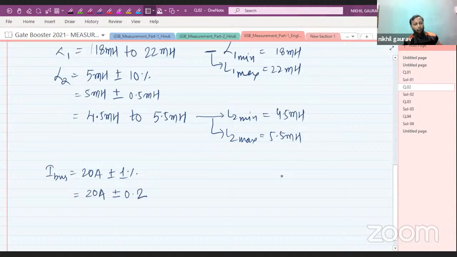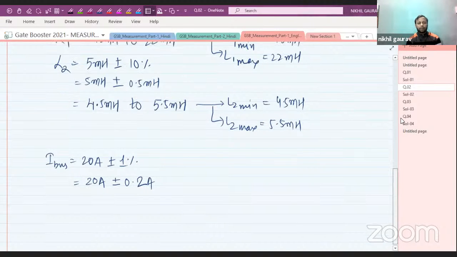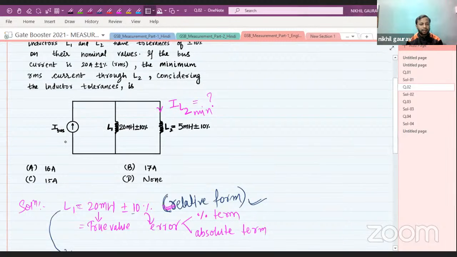This will be 0.2. All right. So just find the 1% of 20. You will get this value. Now let us come to the circuit diagram and let us find the expression for IL2. So just use the current division rule here.